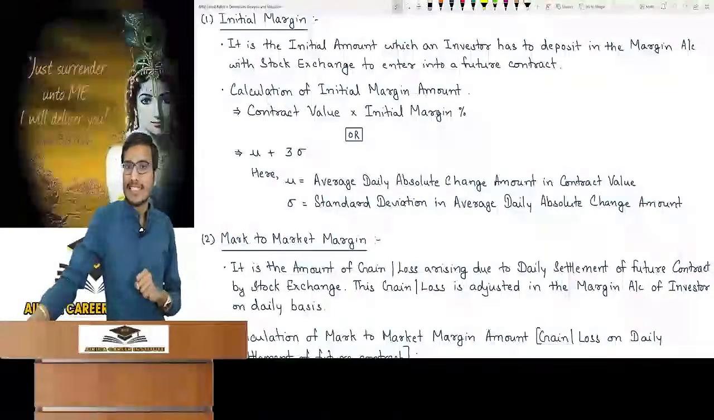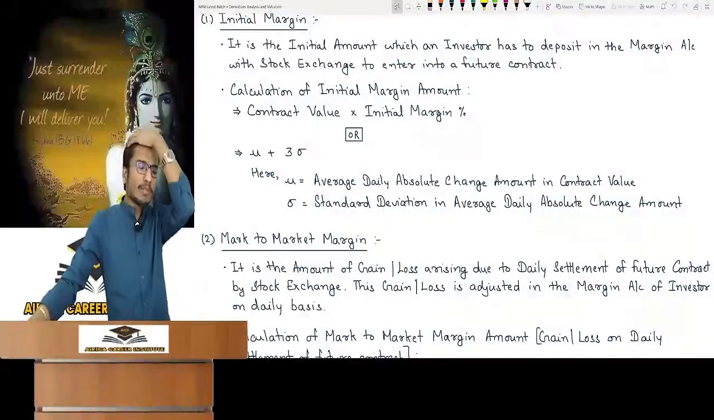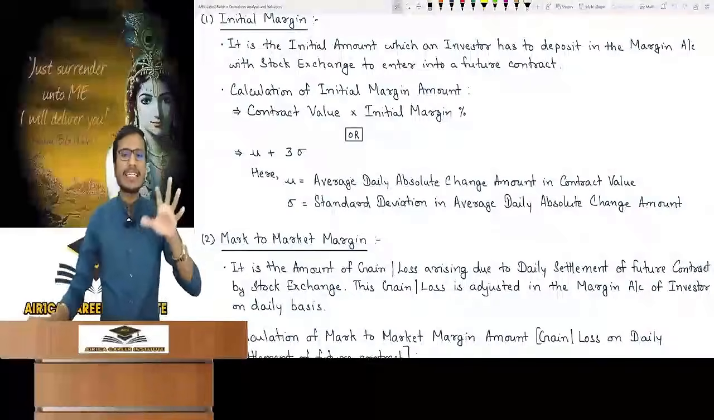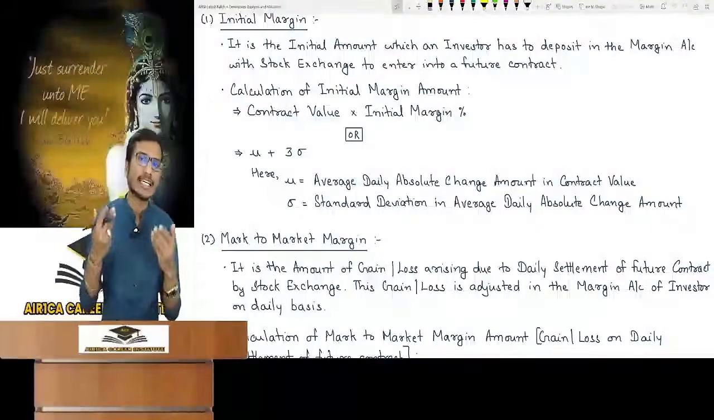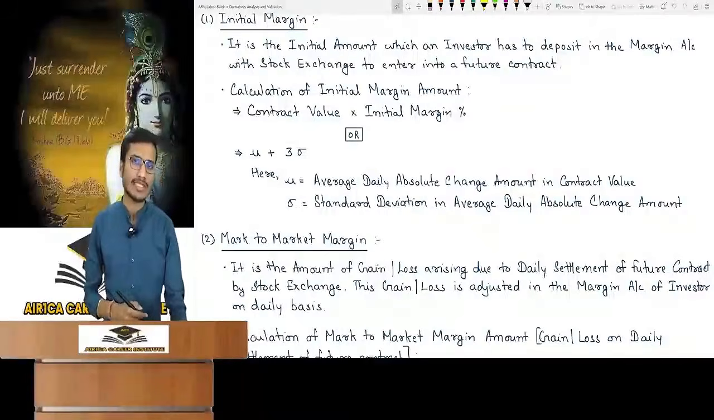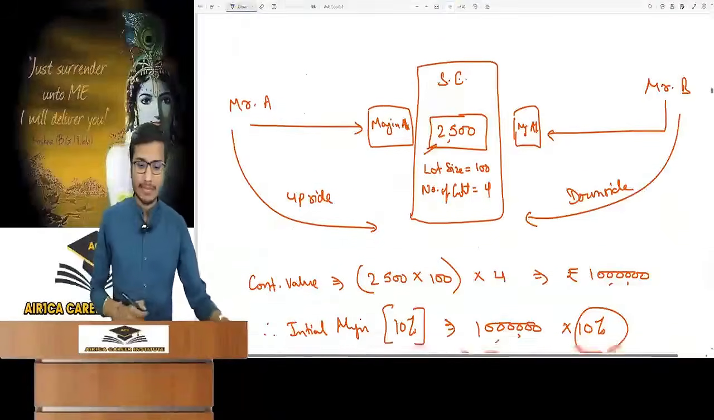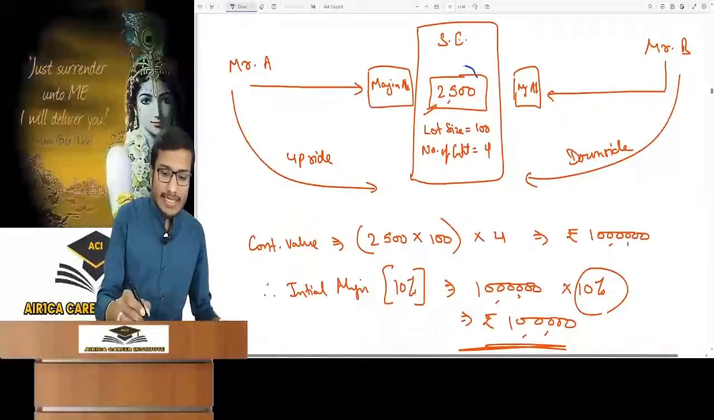So this is mu plus 3 standard deviation. What is this formula? Mu means the average daily absolute change amount in contract value, and standard deviation is the standard deviation of the average daily absolute change amount. What are these? See the example. See, the contract is of rupees 2500. Mr.